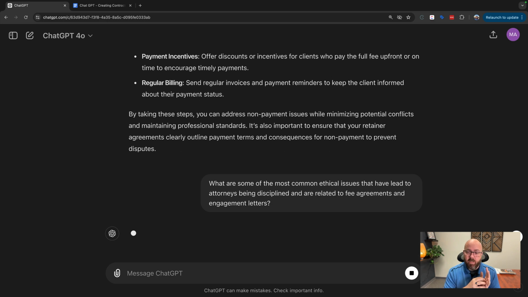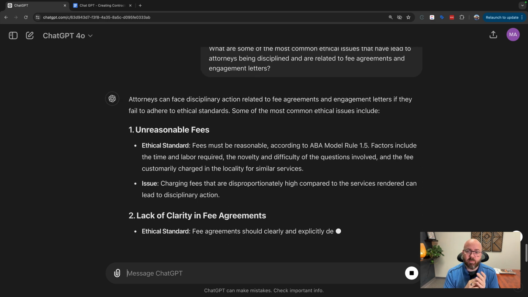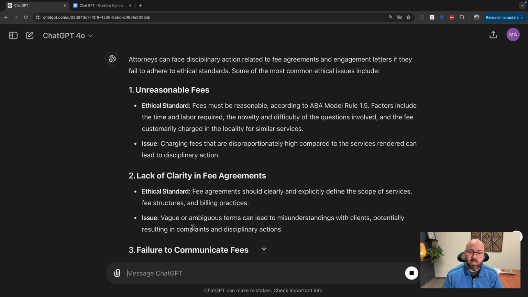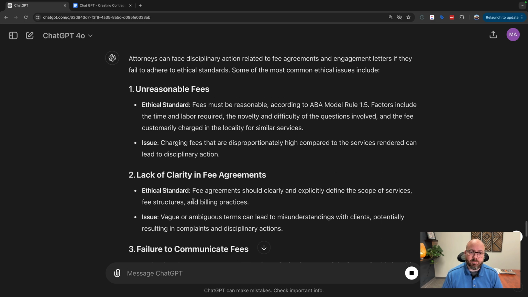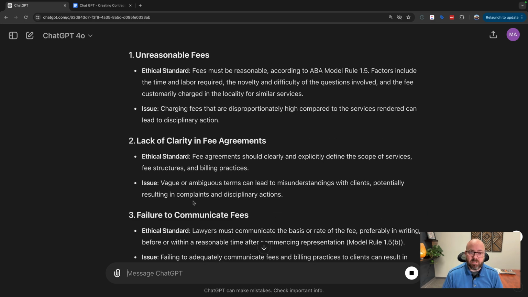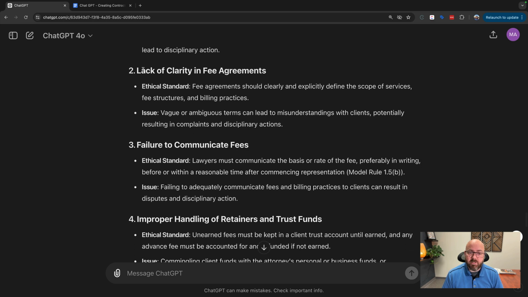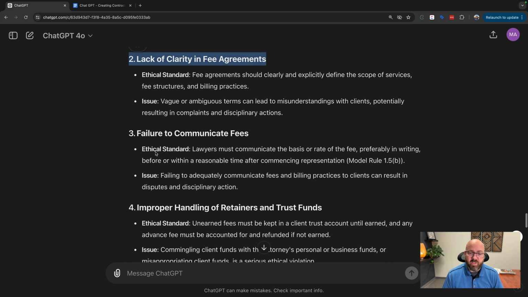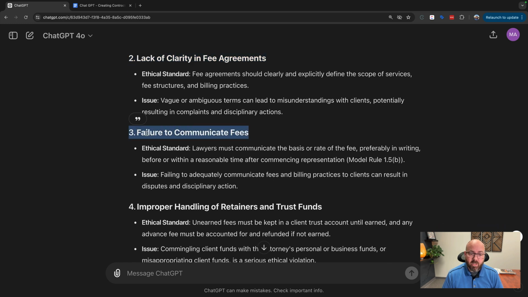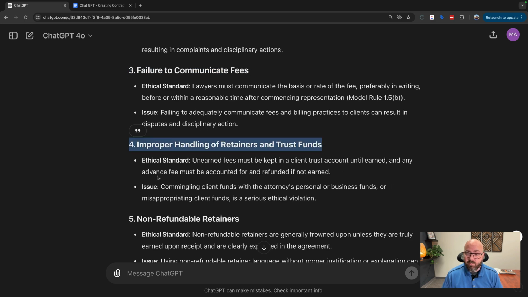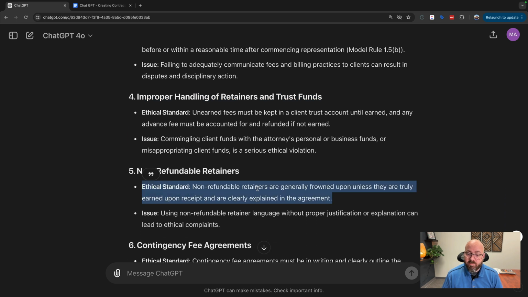So what are some of the most common ethical issues that have led to attorneys being disciplined and are related to fee agreements and engagement letters? So unreasonable fees, yes, that's a big deal. And a very hot topic. Lack of clarity in fee agreements, okay, that's a good point. Failure to communicate fees, very, very common problem. That's why I do almost entirely flat fees. Improper handling of retainers and trusts. Unfortunately, we see that happen all of the time. Non-refundable retainers are generally frowned upon unless they are truly earned upon receipt and are clearly explained.